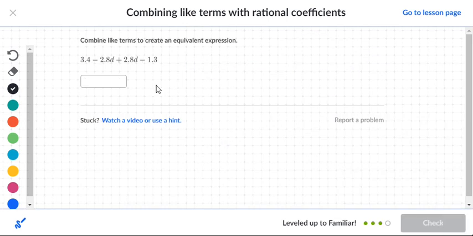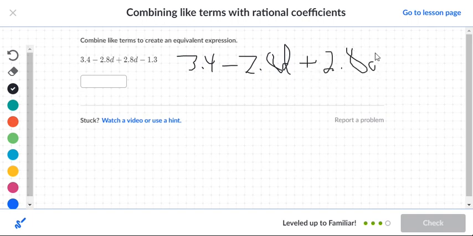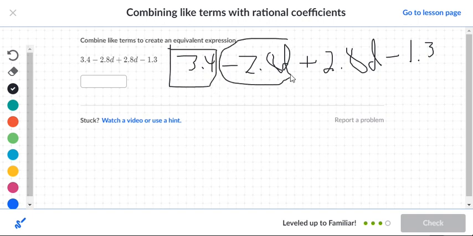Now, right here we got some decimals. We're not really multiplying, so this is pretty much gather up what you see. So we just have 3.4 minus 2.8d plus 2.8d minus 1.3. So let's go ahead and code this. Let's circle the letters. Let's box the numbers.